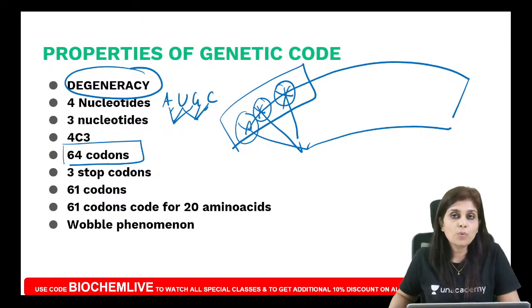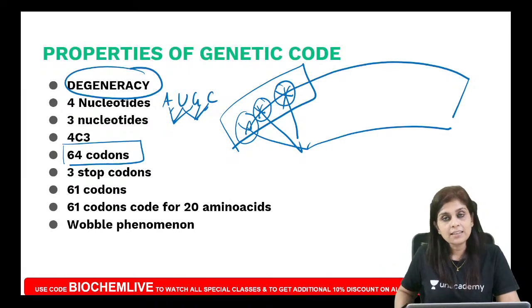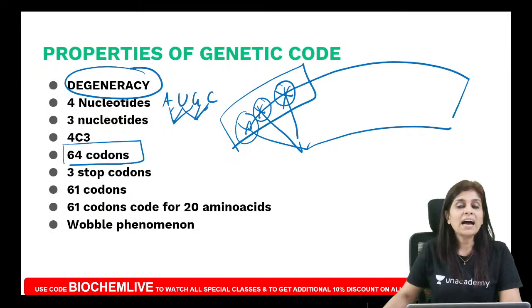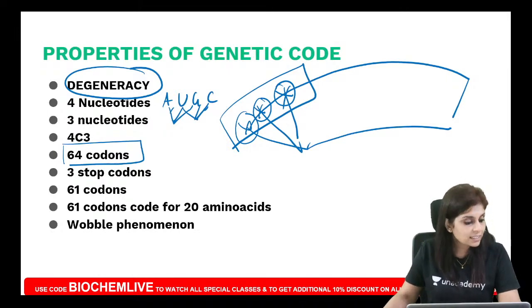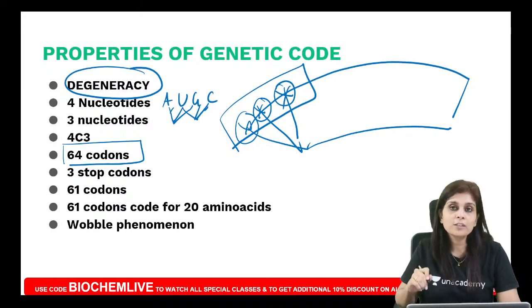So, what is the wobble phenomenon? Do you remember I told you about inosine when we started the session? So this is where inosine comes into play. So what does the wobble phenomenon state? According to the wobble phenomenon, the third nucleotide of the anticodon of tRNA, just listen to this even if you don't understand it, because I'm going to show you how in a minute. For now, what is the wobble phenomenon?